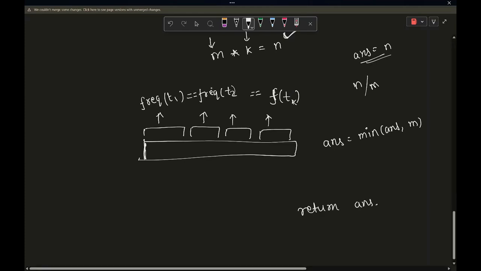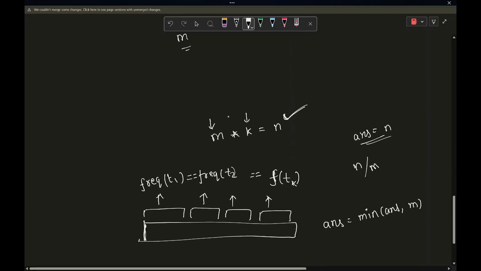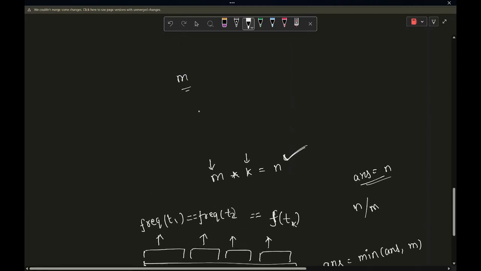Now the question is, will we check for each and every possible value of M? For which values of M should we check?